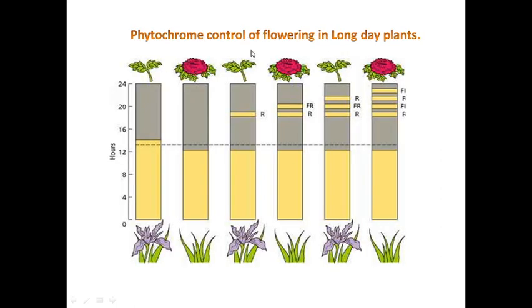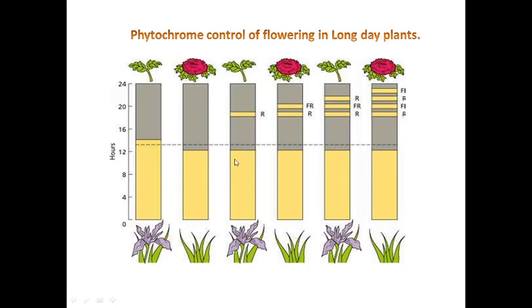Now what happens in the long day plants? These are the ideal conditions for a long day plant to flower, because the day length is more than the critical photoperiod. The plant will flower here. And these are not the ideal conditions, because here the day length is less than the critical photoperiod, so the plant will not flower here.